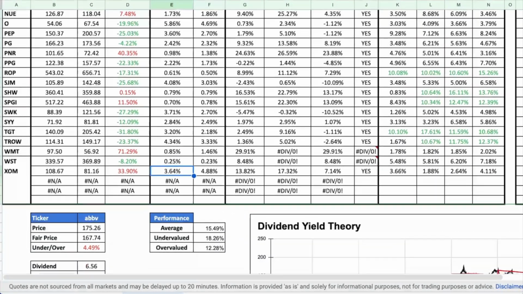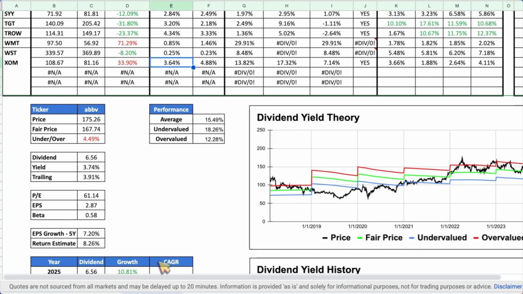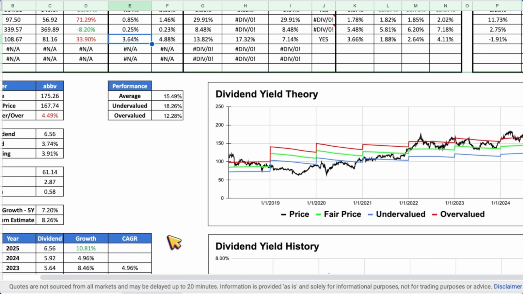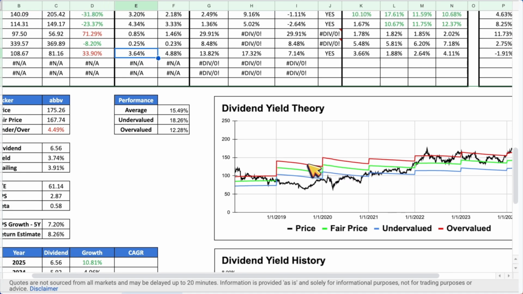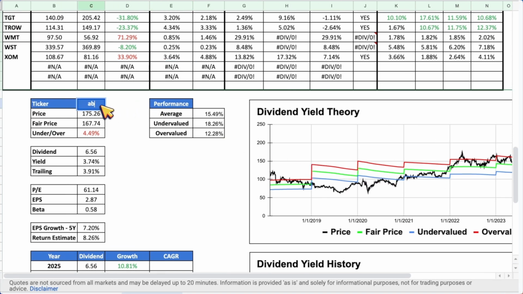At the bottom of this page, I can also take a closer look at any of the Dividend Aristocrats, simply by typing in the ticker symbol in cell C73 here. Let's pull up Abbott Labs, ticker symbol ABT, and take a closer look at this dividend stock.